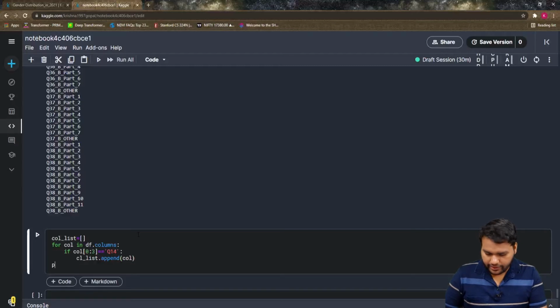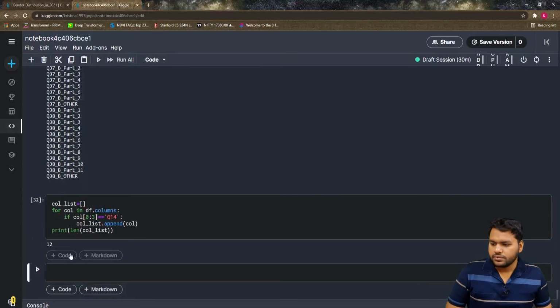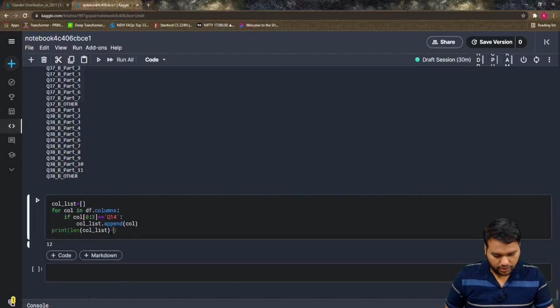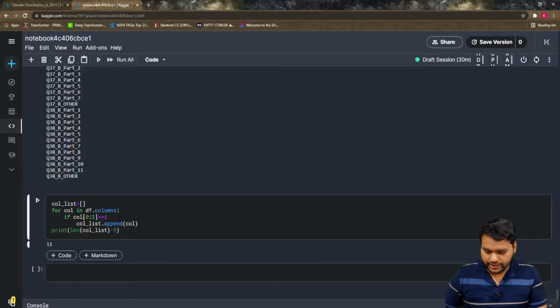Then print the length of call list. I don't want to take the other, so minus 1, and that is 11. If I want to generalize it, in place of question number 14 I can write the question number.